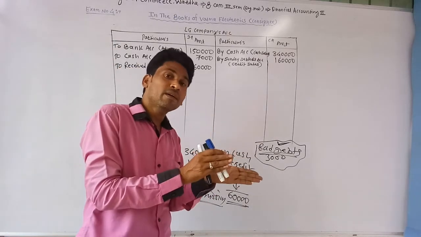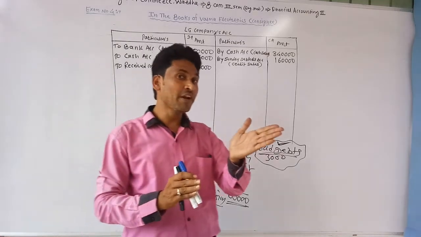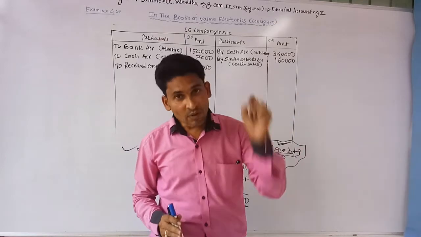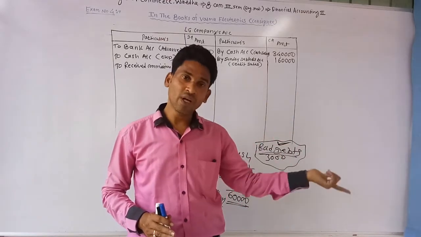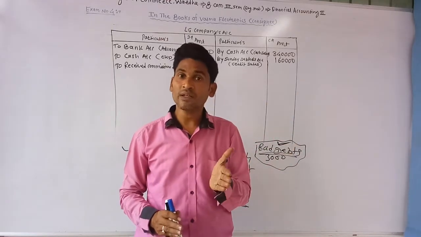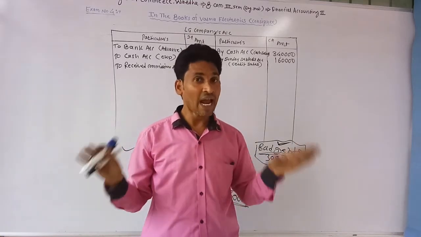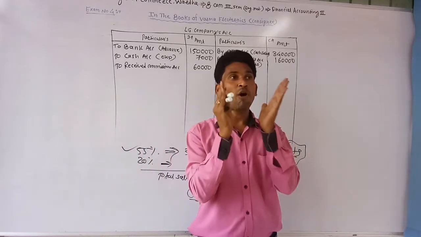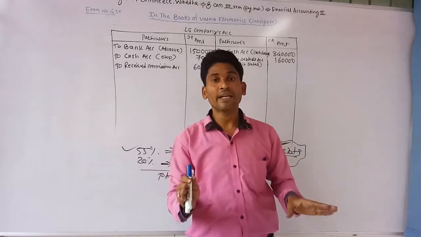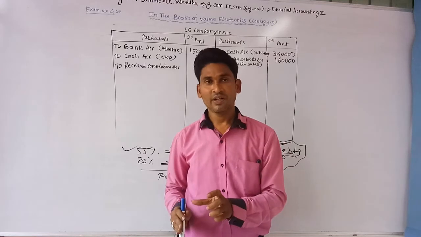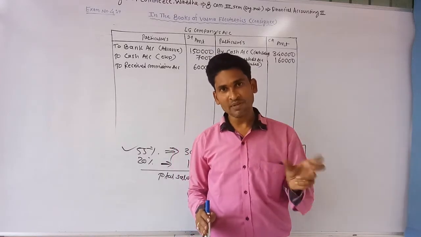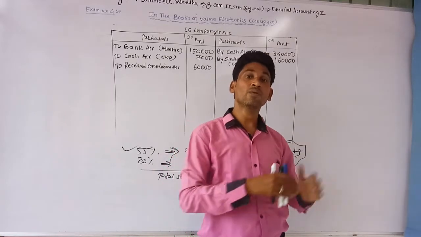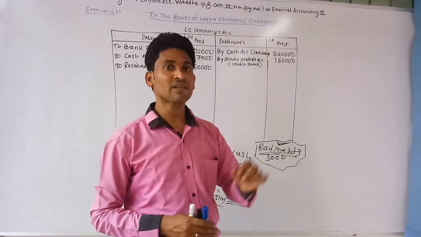When it gets del credere commission, at that time it passes the journal entry for bad debts: bad debts account debit or received commission account debit, and that particular debtor's account credit. But when it does not get the del credere commission, the consignee passes the journal entry for bad debts: consignor's account debit and sundry debtors account credit.